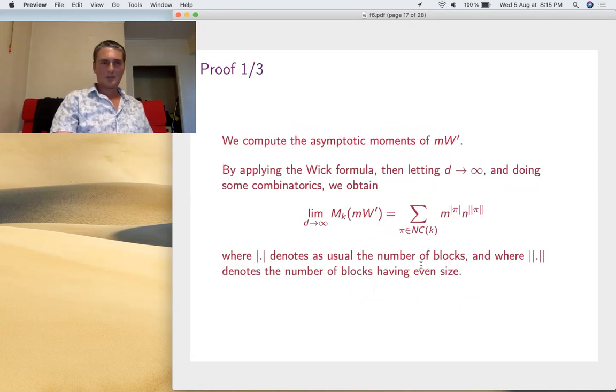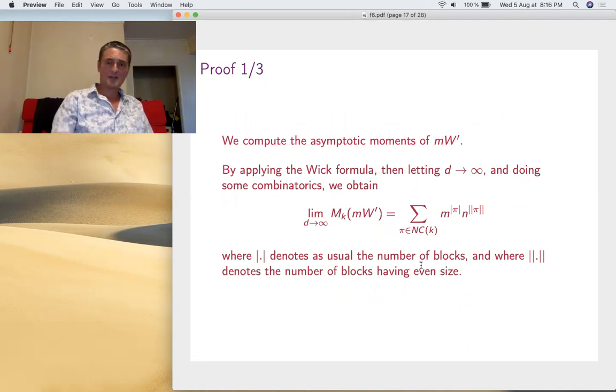So, let's see the proof here. That's a proof now, which is a bit more complete. Of course, it takes like 5 pages of computation, so I'll just give you the ideas, keeping the combinatorics. What you want to do is to compute the asymptotic moments, of course.